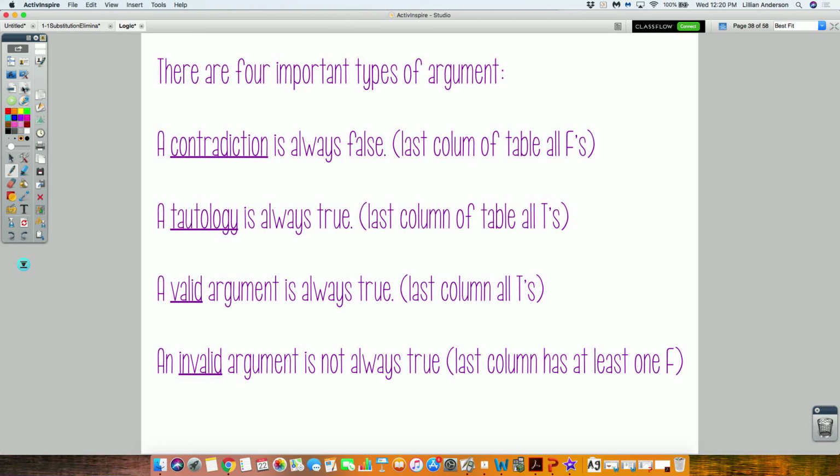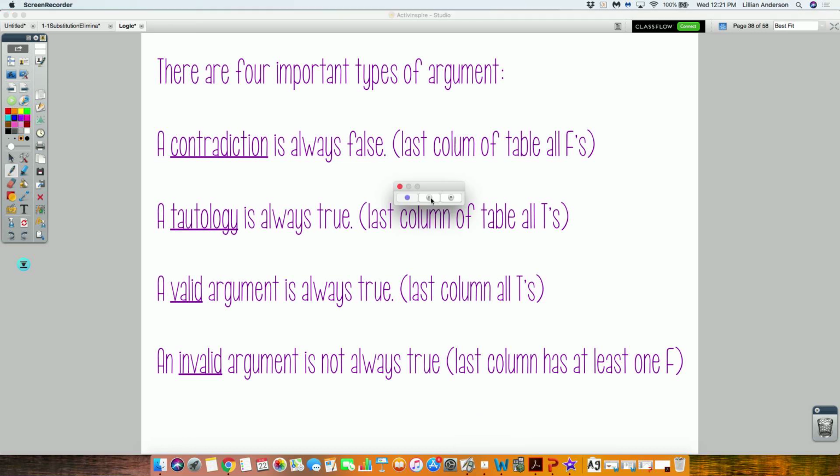Invalid means that it's not always true, so there's at least one F in that column that we're trying to determine. It could be all F, making it a contradiction, it's still invalid. It could be neither, but it's still invalid. Okay? So everybody updating that on their green foldable. Remember those two other flaps, one invalid, one valid. Let's update that, and then we're going to do one more. Gonna squeeze it in.